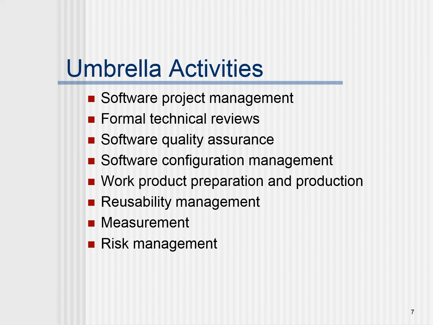Software configuration management, work product preparation and production. Reusability management will also be focused on, and certain measurements are adopted whenever required. And finally, risk management is implemented in order to release a proper software.